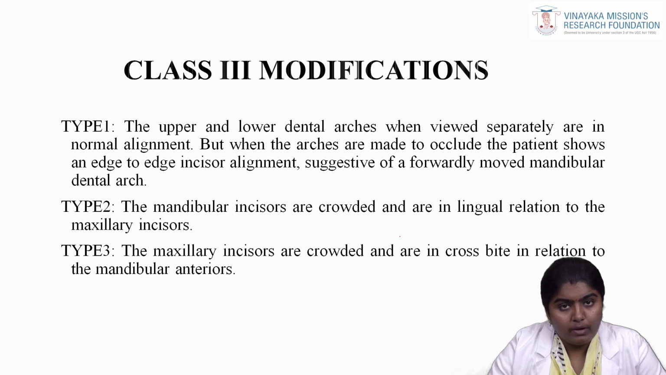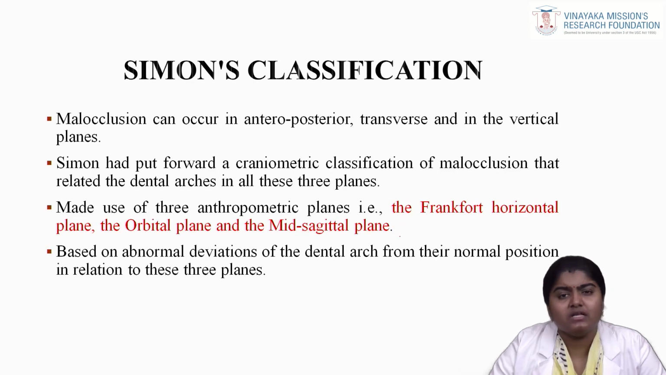Type 2 is where the mandibular incisors are crowded and are in a lingual relation to the maxillary incisors. Type 3 is where the maxillary incisors are crowded and are in crossbite in relation to the mandibular anteriors. This ends Dewey's modification of the Angle's classification.